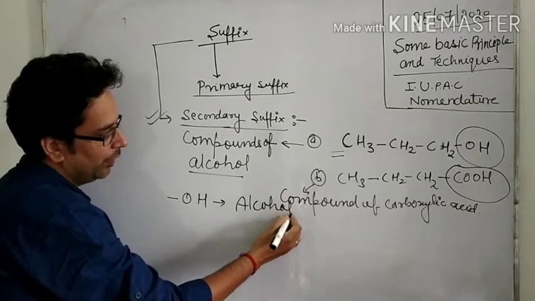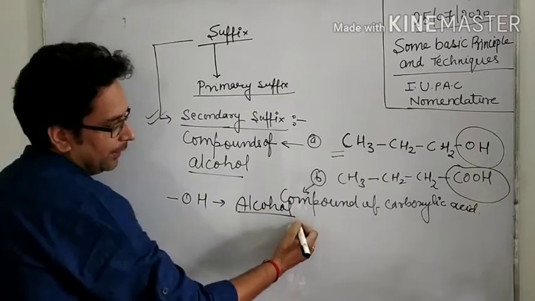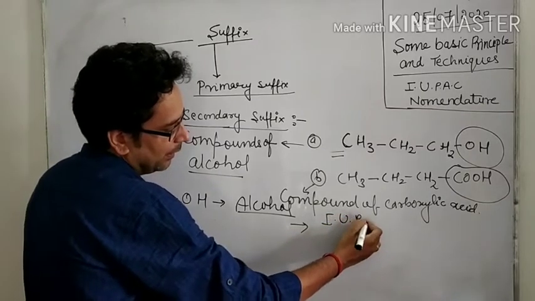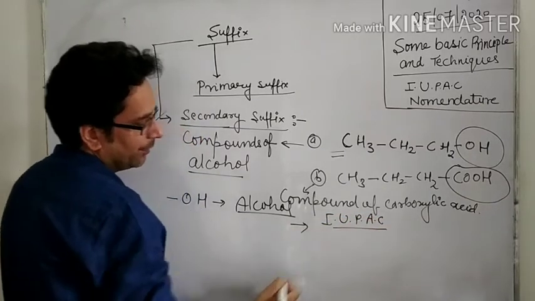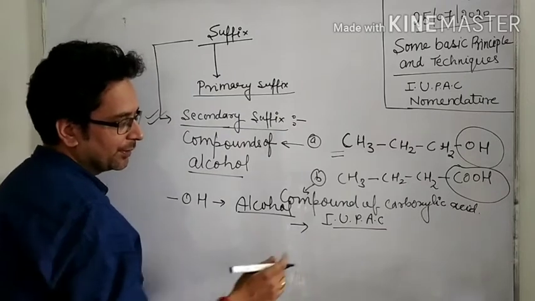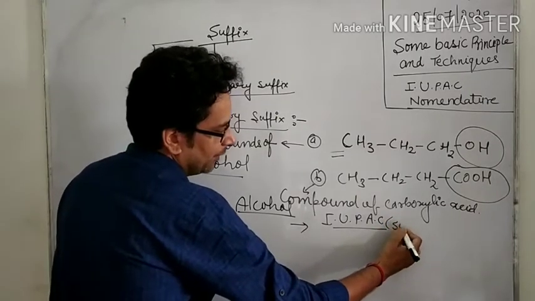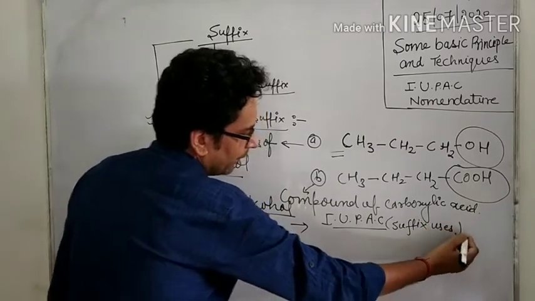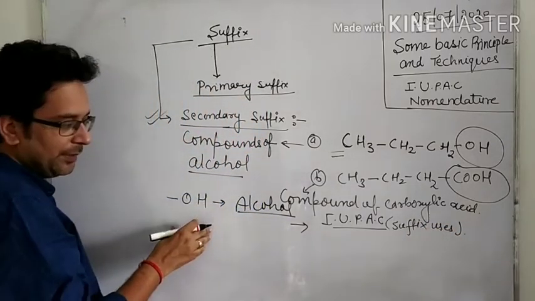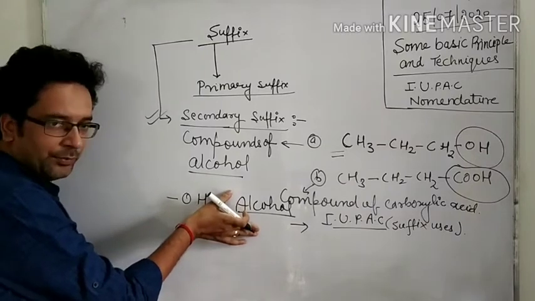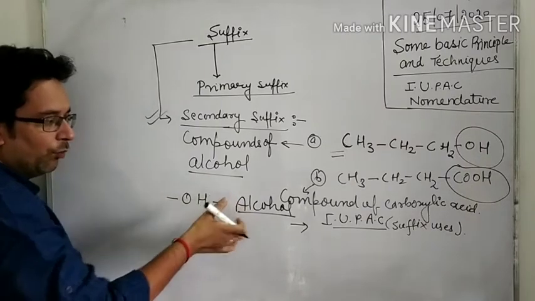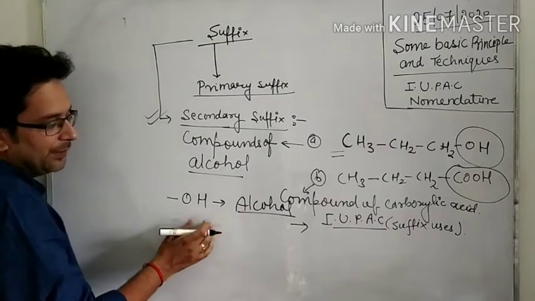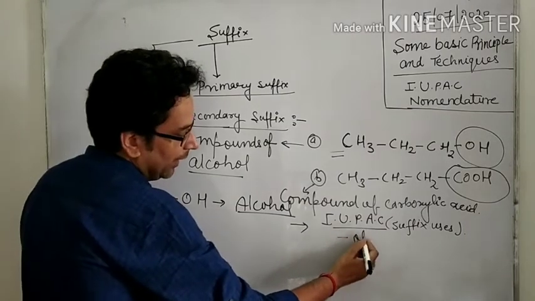It is an alcohol. According to IUPAC, the suffix used is this: if the OH group is present, the functional group is alcohol, and we use the suffix OL.